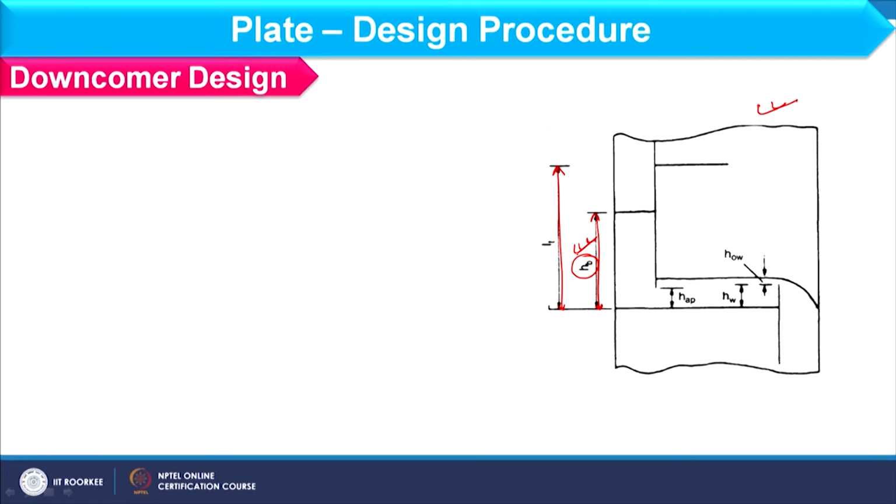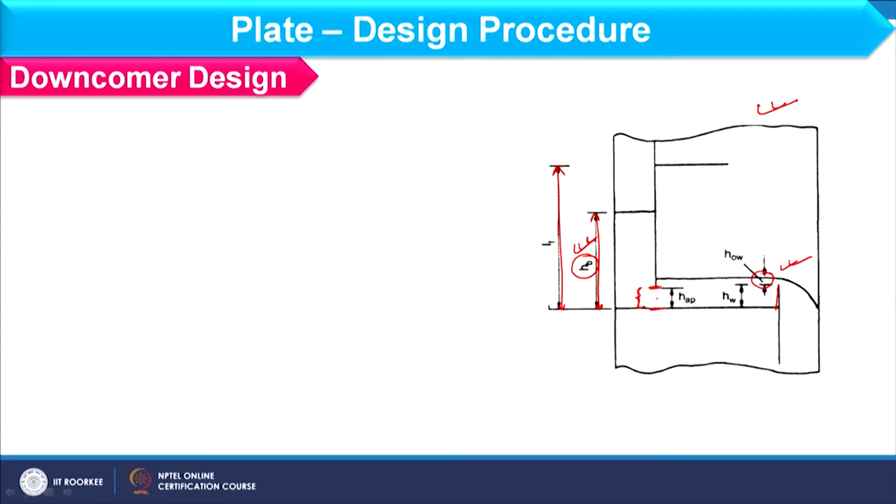And that is really an unacceptable condition, as flooding will be next to that. Okay. And this section is basically the opening for liquid to enter into the plate, and here I am having this weir height, and you can visualize how clearly in this image. So, this HAP is basically the area between inlet downcomer as well as plate.